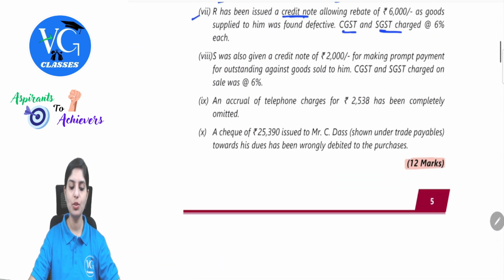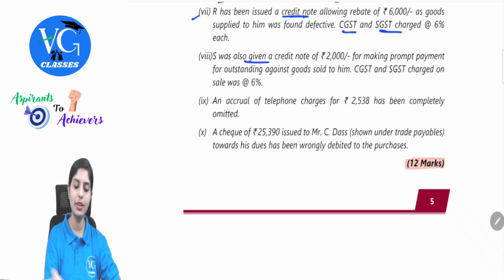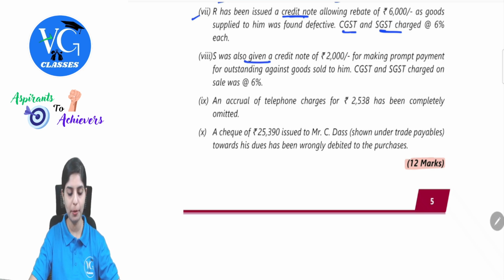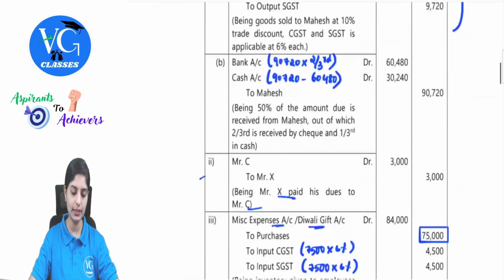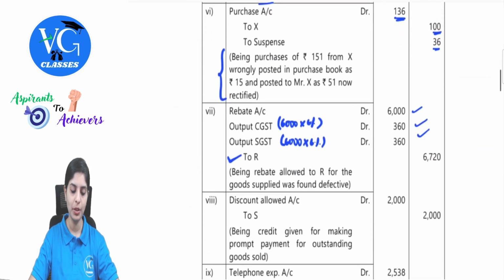Next. S was also given a credit note of 2,000 for making prompt payment for outstanding against goods sold to him. CGST and SGST charged on sale was 6%. So S was also given a credit note for making prompt payment. Means we have to record this transaction. So how will we record this transaction? Observe here all of you.